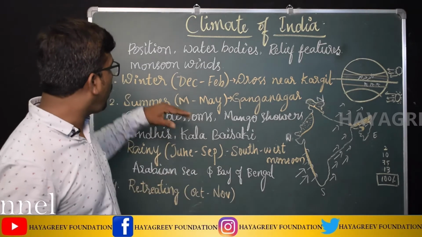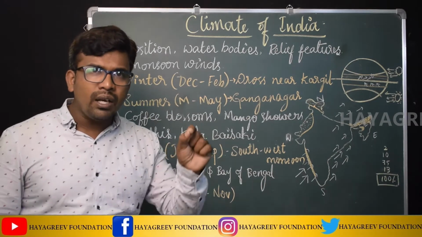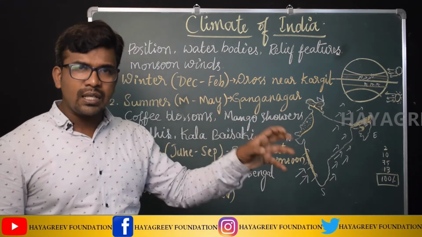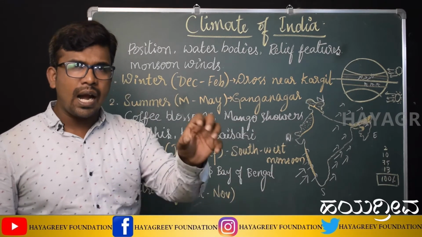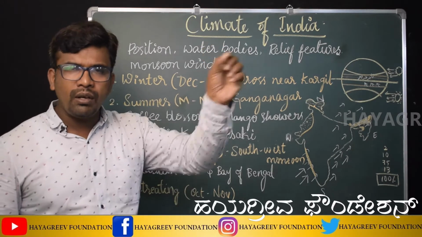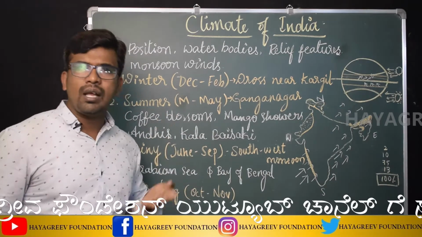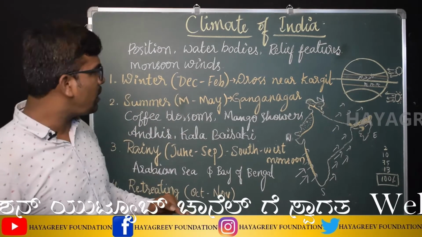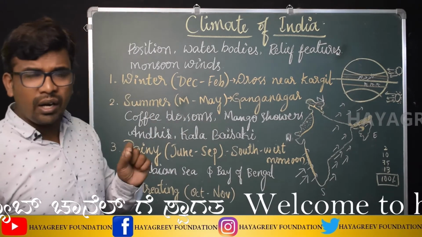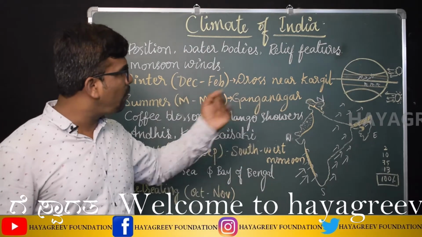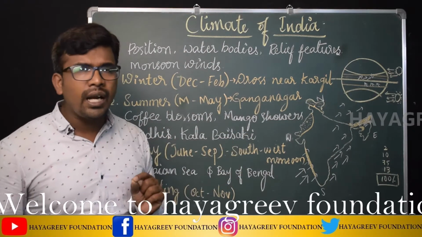Also we came to know that during winter the temperature decreases because the sun will be over the southern hemisphere and the northern hemisphere receives the oblique rays. Then in the summer season, the place that has recorded the highest temperature is Ganganagar, more than 49 degrees Celsius.